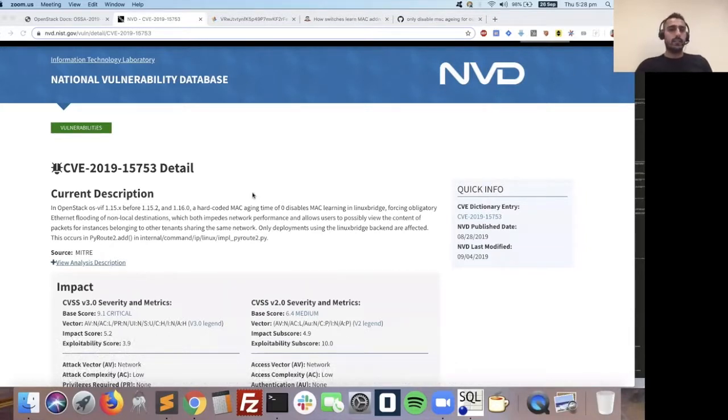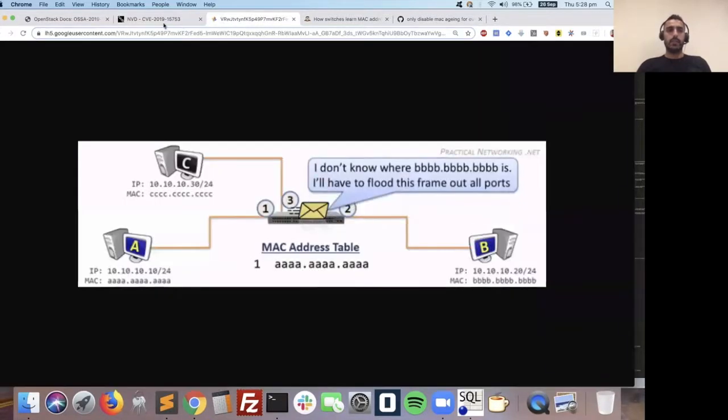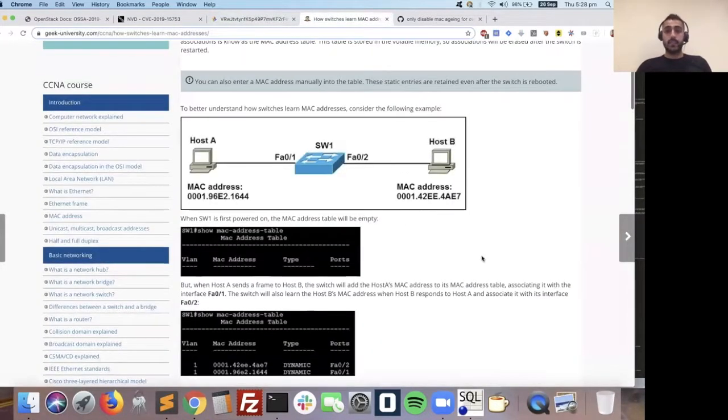As we can see here, the vulnerability CVE-2019-15753 concerns the OpenStack os-vif component as present in PyPI downloads. And since this vulnerability is a networking issue, it affects switches. Let's go into a little bit of fundamentals first.